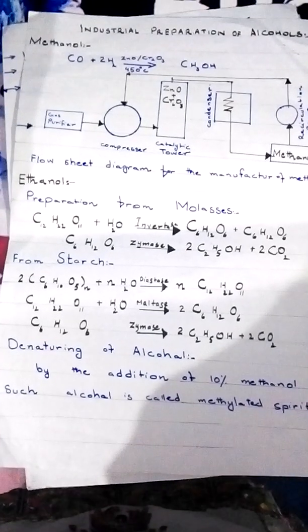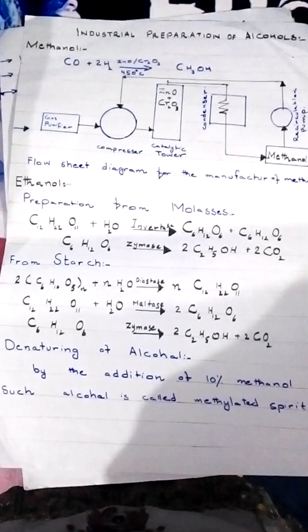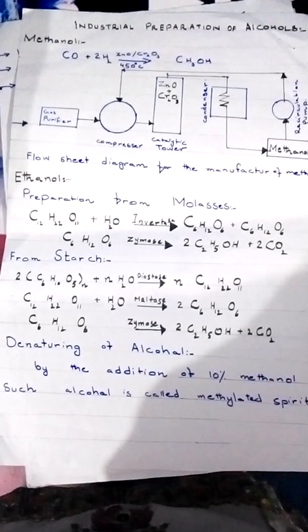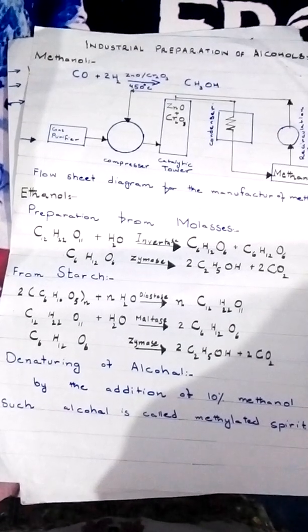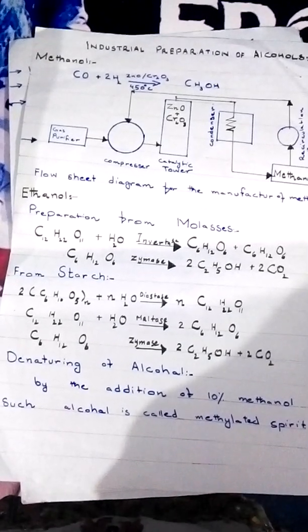The optimum temperature for this process of fermentation is 25 to 35 degrees centigrade. Moreover, proper aeration, dilution of solution, and the absence of any preservatives are essential conditions for fermentation. In Pakistan, ethanol is prepared by the fermentation of molasses, starch, grains, or fruit juices.